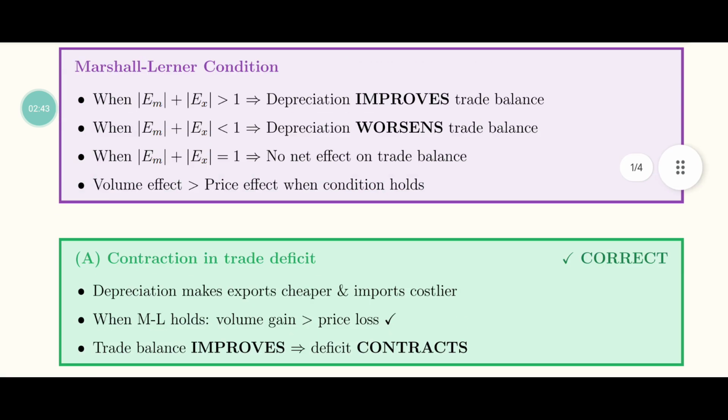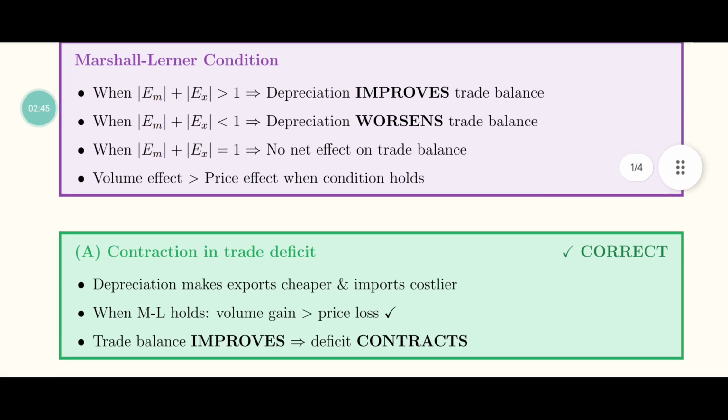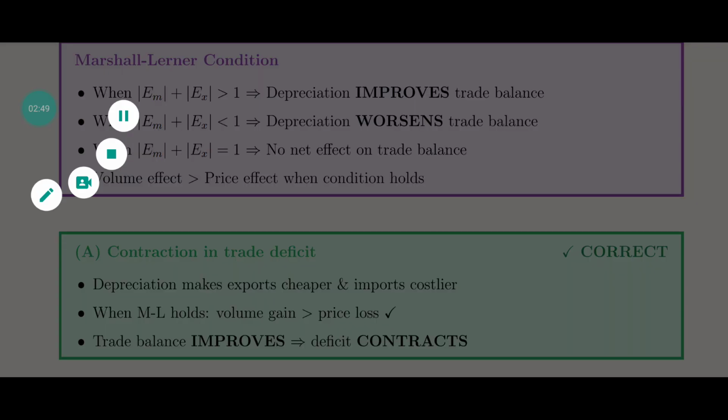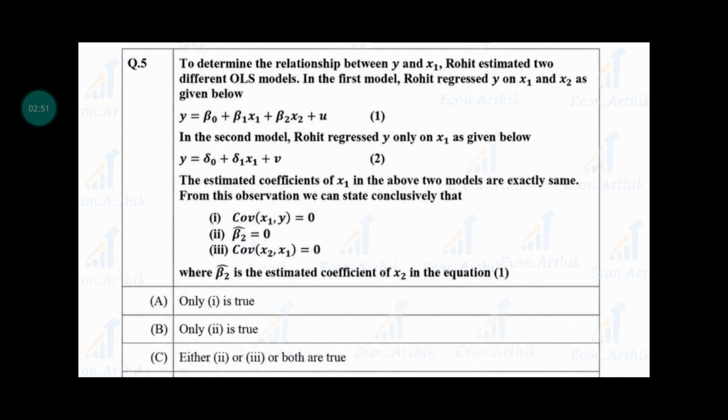So the correct answer is option number A, contraction in trade deficit. Now move to the next question. Question number 5 from the same paper.